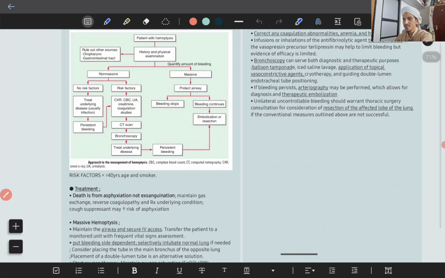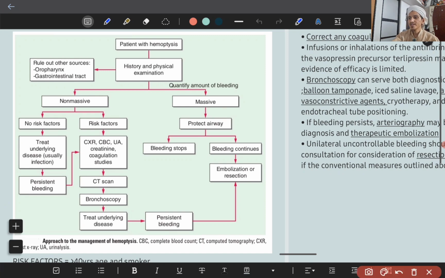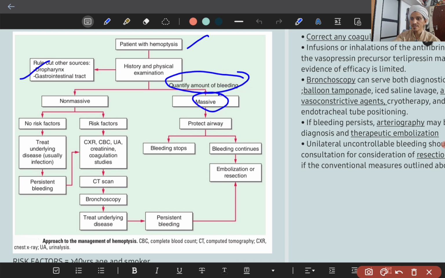So this is the summary of our discussion. See, patient with hemoptysis, rule out ENT bleed and hematemesis. Based on history and physical examination, quantify the amount of bleed, whether it is massive or non-massive. If it is massive, then the first priority should be to protect the airway.